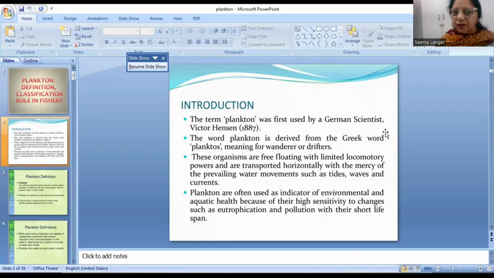So nekton are the organisms which are free swimming. For example, fish is a nektonic organism. So it's a free swimming organism. They can counter the pressure of water or the water current, whereas a plankton cannot. So I think you understand the difference between the two terms.